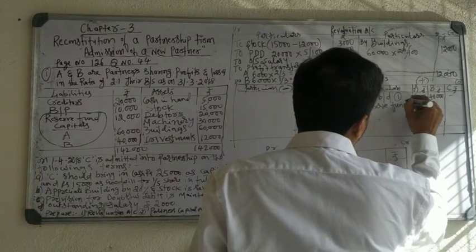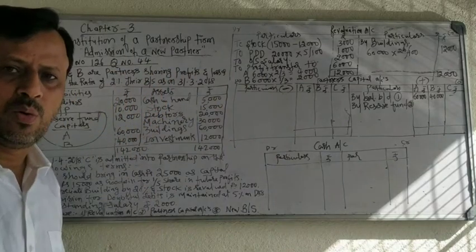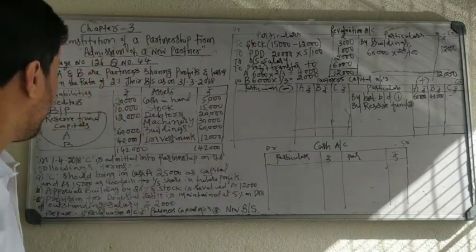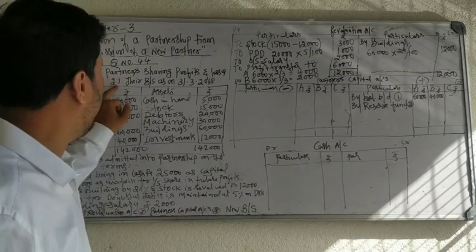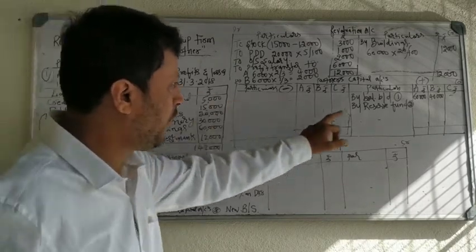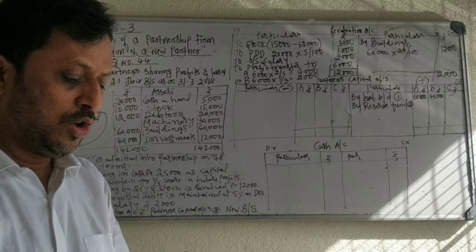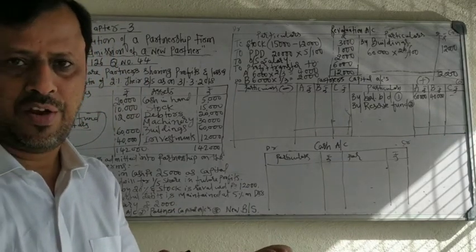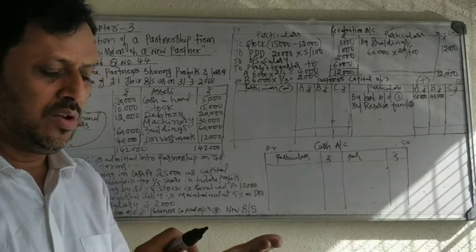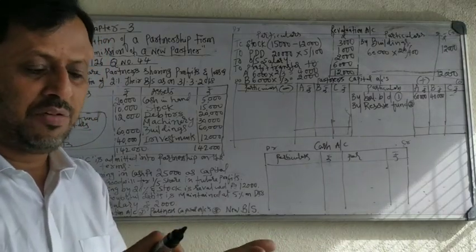Entry number 2, reserve fund, credit side. 12,000 rupees. That 12,000 you have to divide in 2:1 ratio. No need to write here, just divide in calculator. 12,000 into 2 divided by 3, 8,000. 12,000 into 1 divided by 3.